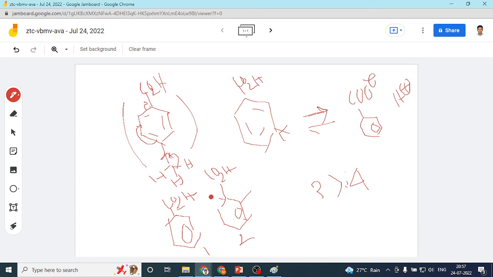So what happens is that this methyl group and this carboxylic acid group are in ortho, very close, and the steric interaction between these two groups makes the COOH group not in plane with the benzene ring.